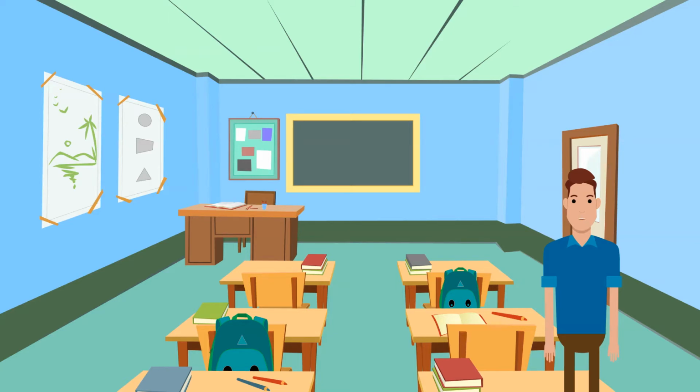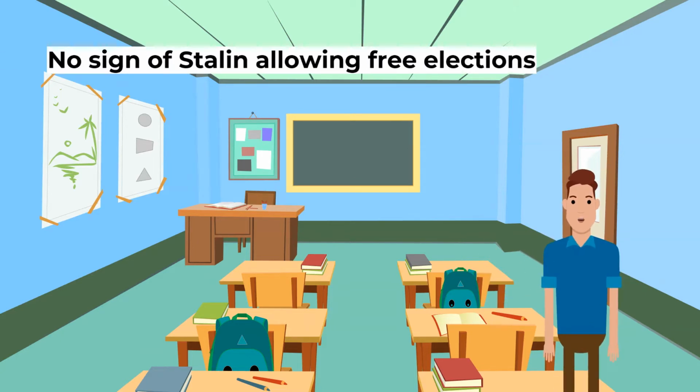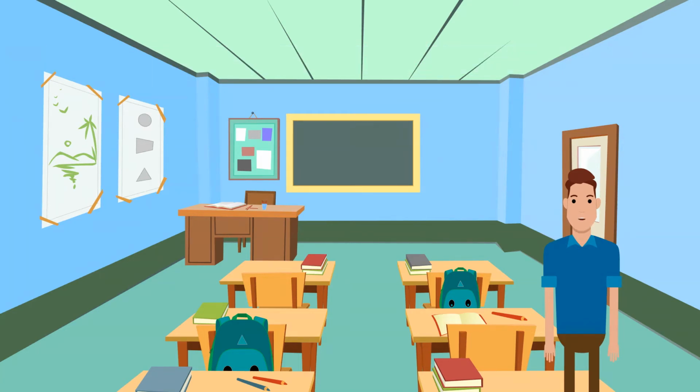This remained a source of disagreement, with the Western Allies worried that they were repeating the mistakes of the Treaty of Versailles after World War I. There was no sign of Stalin allowing free elections in Eastern Europe, and a communist government was being set up in Poland.